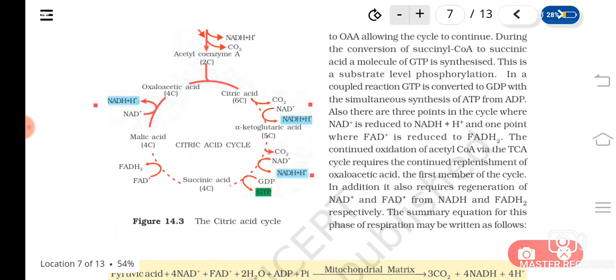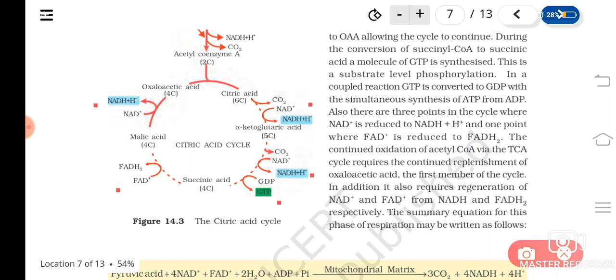And this one GTP is equal to 1 ATP only, so 10 ATPs. Then 1 FADH2 is equal to 2 ATPs, so 12 ATPs will be produced in the Krebs cycle itself.